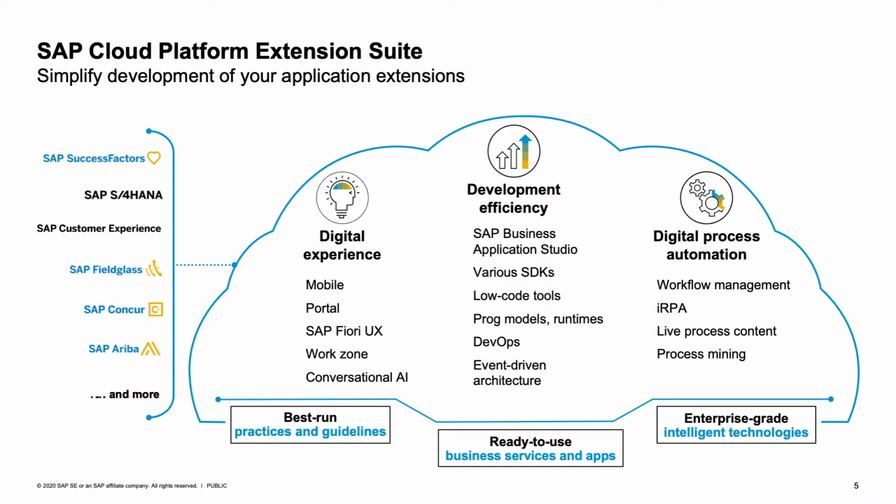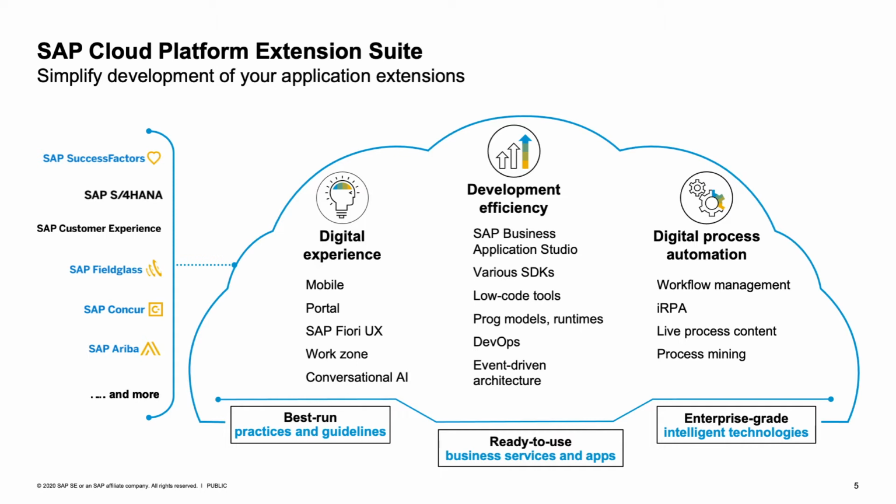If we take a closer look at SAP Cloud Platform Extension Suite, we see three main pillars on the diagram. On the left-hand side, you see the digital experience. This is all the tools and services that helped you to create engaging user experience for your customers. From a technology point of view, it's all the technologies, how you build web applications, mobile applications, and conversational bots, for instance. On the right-hand side then, you see the digital process automation. It contains all the tools and services that help you to build, adapt, and get an overview of the current state for all the processes.